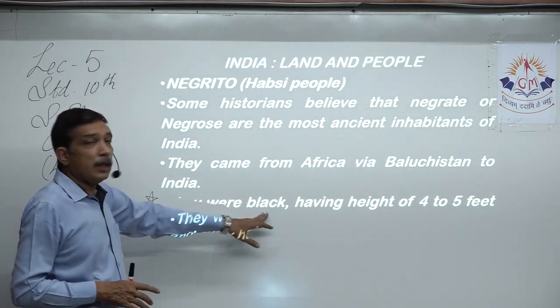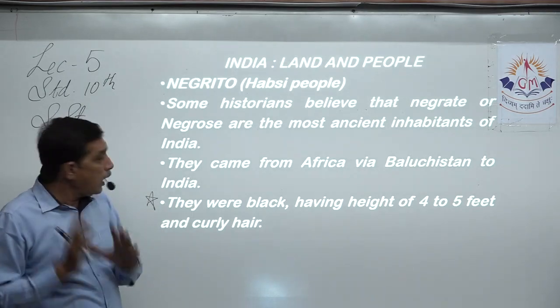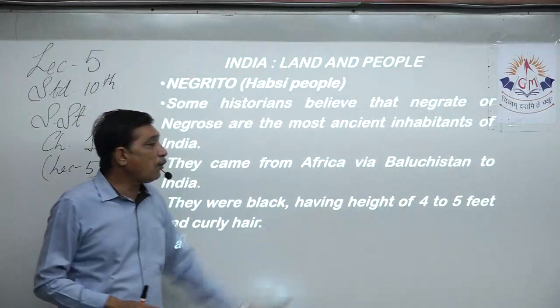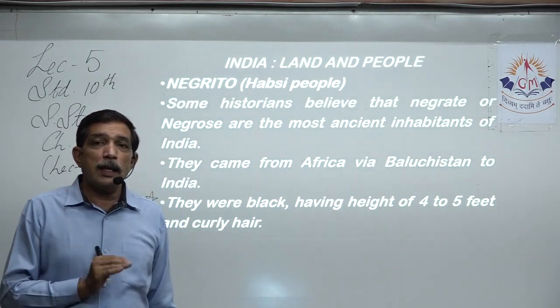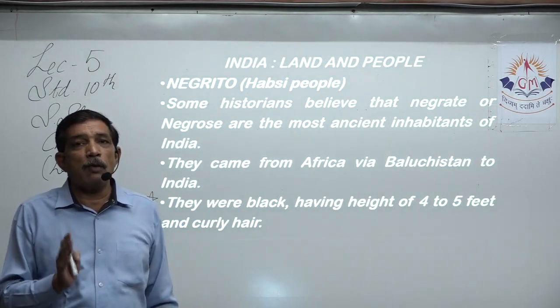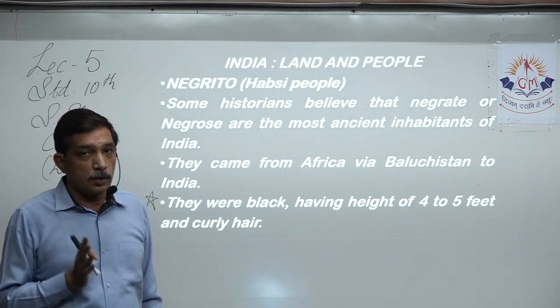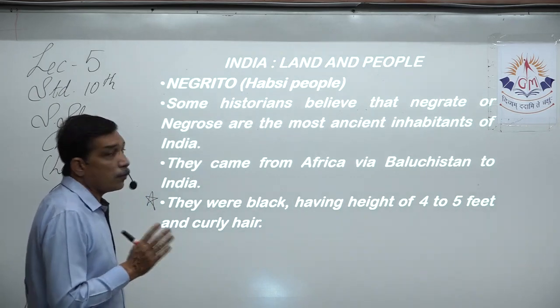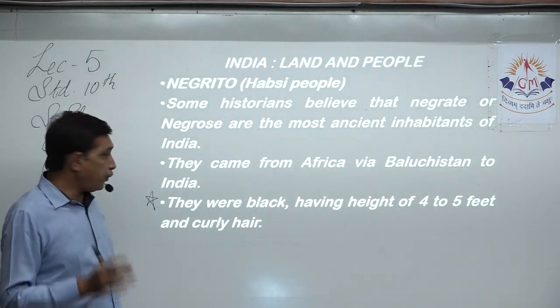Now, first thing, they were black. That means the skin color was black. We know Negro people are black in color. They have a height of 4 to 5 feet. So, their height is shorter than an average Indian. An average Indian is at least 5.5 foot. Now they are 4 to 5, so they are shorter in height, 4 to 5 feet.